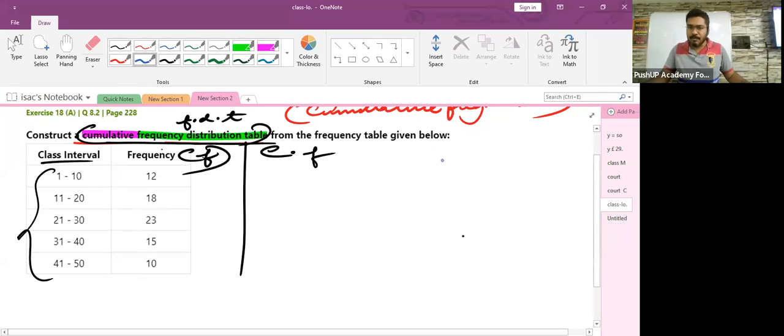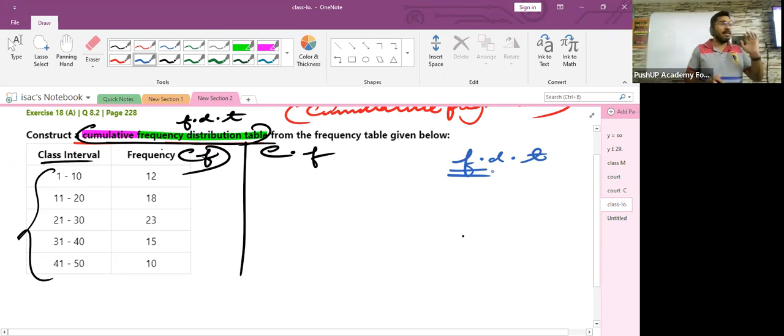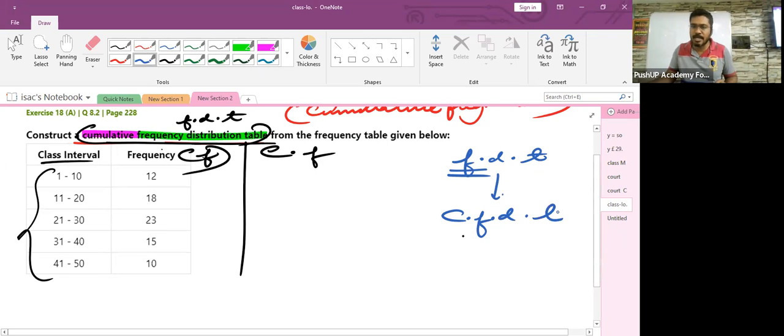All this while, we have been dealing with only frequency distribution table, where the second column used to be for the frequency. Now we are going to prepare a cumulative frequency distribution table, CFDT. So the extra column which you are going to add is for CF, that is cumulative frequency.